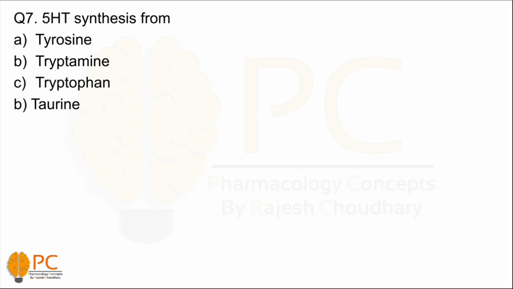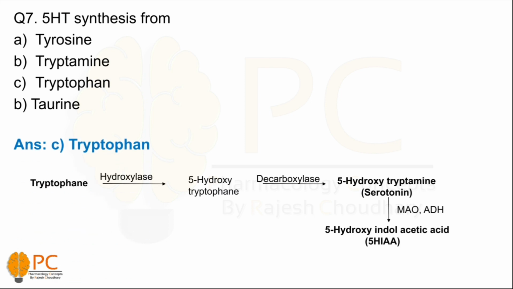Now take a look at question number 7. The answer is C, tryptophan. Take a look at the basic metabolic pathway of 5-HT. 5-HT means 5-hydroxytryptamine, or serotonin, which is synthesized from tryptophan with the help of hydroxylase and decarboxylase enzymes. 5-hydroxytryptamine further converts into 5-hydroxyindole acetic acid with the help of monoamine oxidase and aldehyde dehydrogenase enzymes. So 5-hydroxyindole acetic acid is the major metabolite of serotonin. This is the basic metabolic pathway. Now take a look at question number 8.